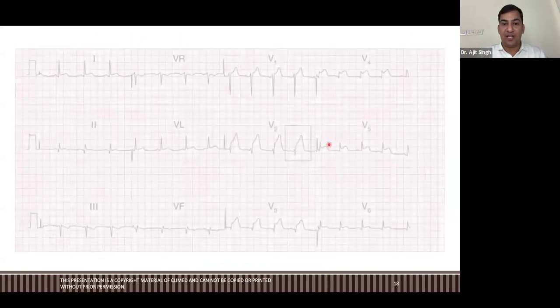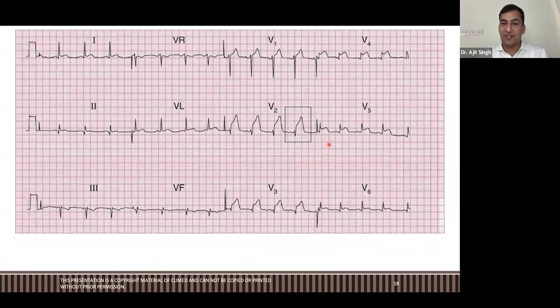Very good. Now tell me this. What is this? V2. Anterior wall MI. Is it anterior wall? It is anterior. Okay, this is anterior wall MI.